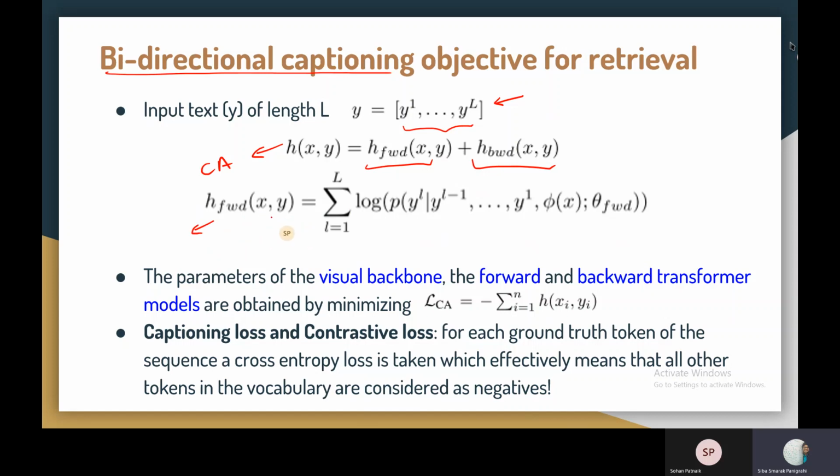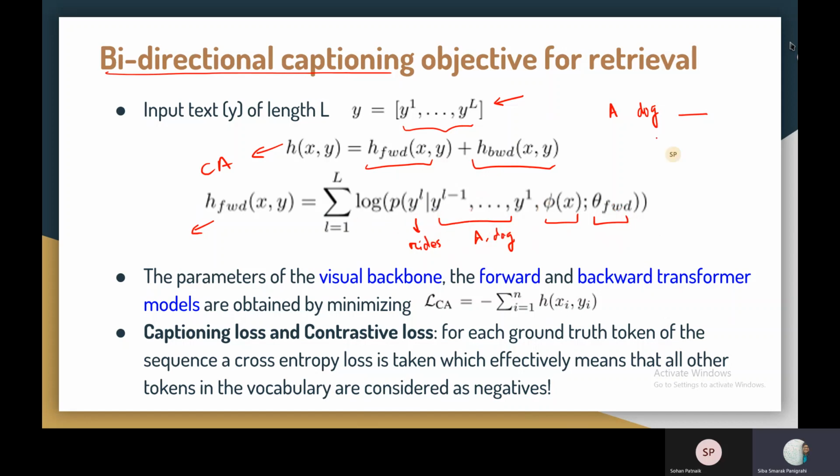So H forward is simply the sum of log probability in the language modeling task. So for instance, let's say the text that has been generated till now is a dog, and then this blank. So this y_l will be the term that is rights, and then this section will contain a and dog. This phi x is the input from the visual part, and theta forward is the parameters for doing the forward captioning. So it will be a summation of all of those.